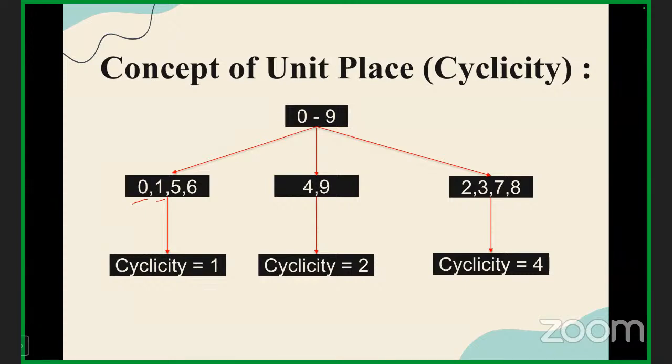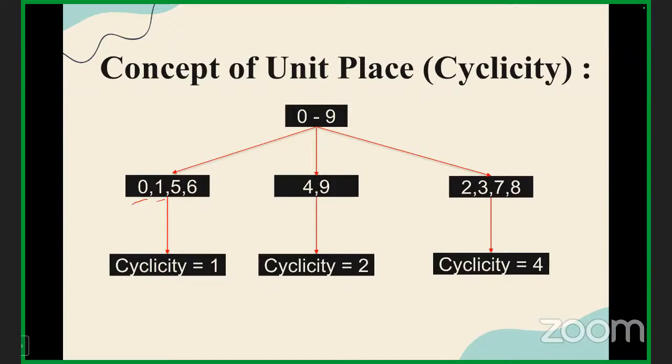Okay, so first category, if you have 0, 1, 5 or 6 at its unit place, I mean base, so doesn't matter what is the power, you'll get the same number. Like if you have 0, it is not going to change. And if you have 1, again 1 will be the right answer. Because if you multiply 1 any number of times, you'll get 1 only. So that is why cyclicity is 1. Cyclicity means after which interval the unit place gets repeated after multiplication.